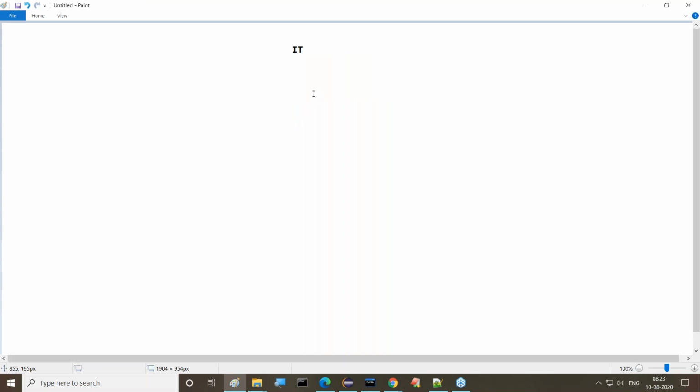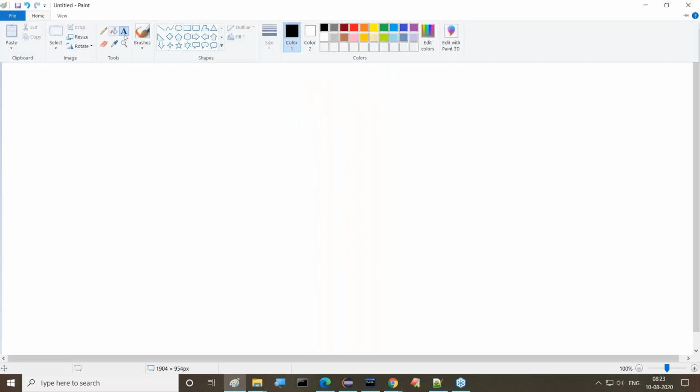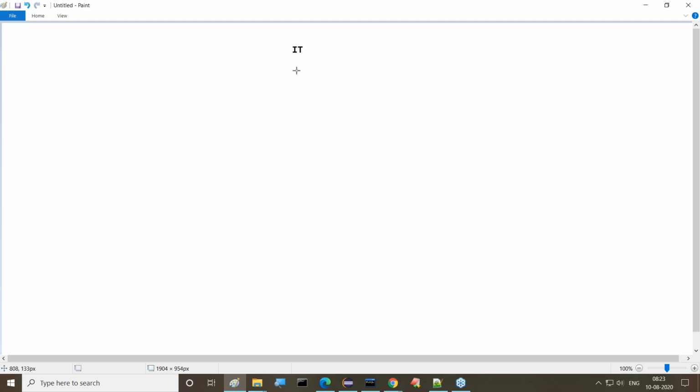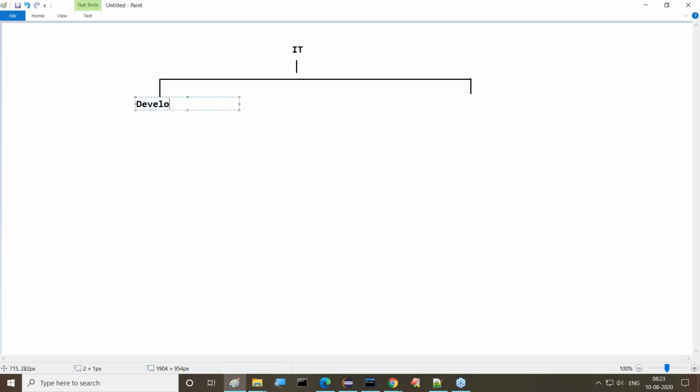Anyway, I'm giving clarity for all of you. Now try to recognize what we have to select and what we have here. So I want to divide this total IT into two parts. As per our understanding, I'm going to divide the total IT into two parts. What are the two parts? The first one is the development side, and the second one is the non-development side.